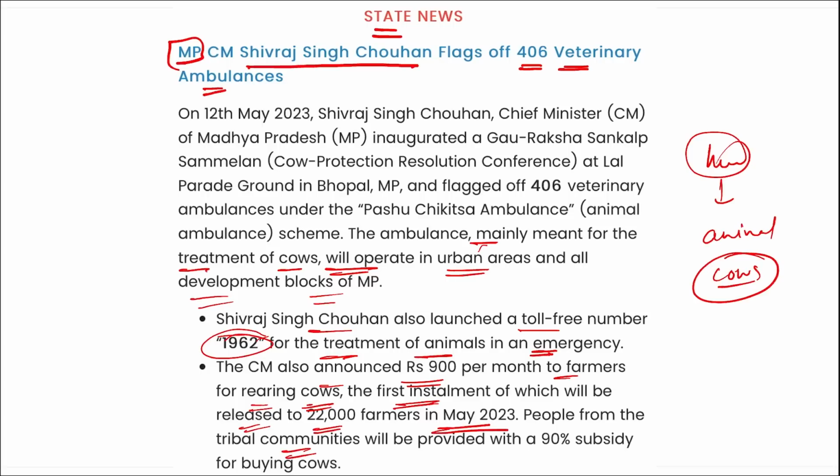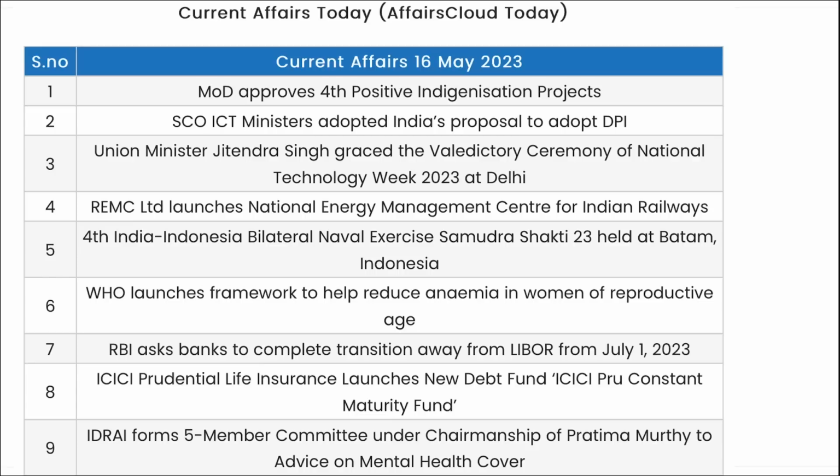People from the tribal communities will be provided with a 90% subsidy for buying these cows. Right? So friends, these were your important current affairs. Now let's go for a quick revision.